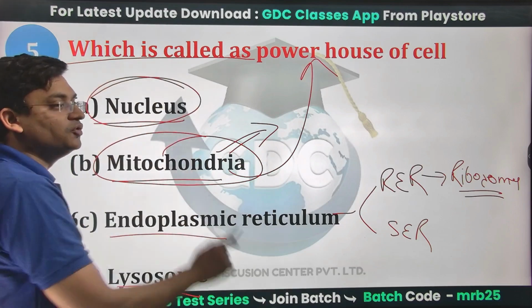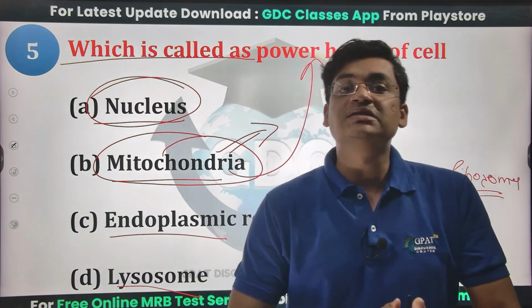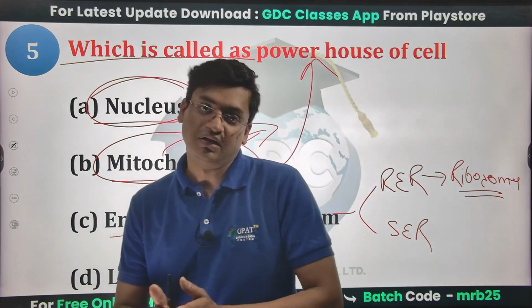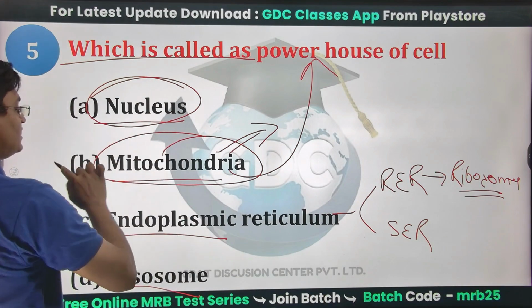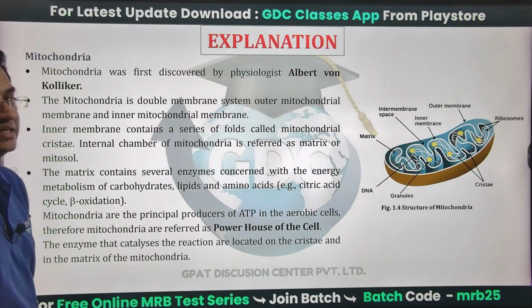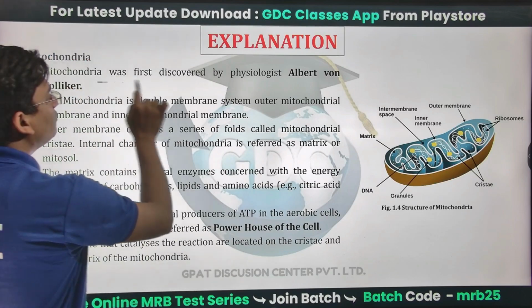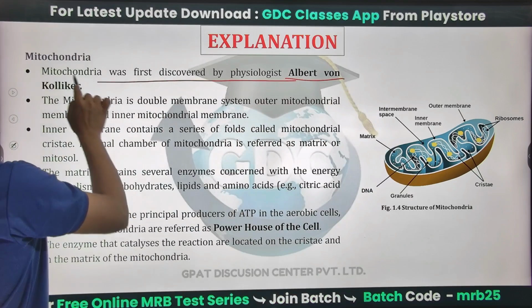Nucleus, what do you mean by nucleus? The nucleus is the cell organelle that contains hereditary, or you can say genetic material. So the right answer will be mitochondria, that is B. This mitochondria was first discovered by a physiologist known as Albert von Kolliker.